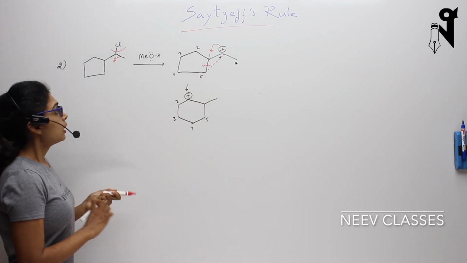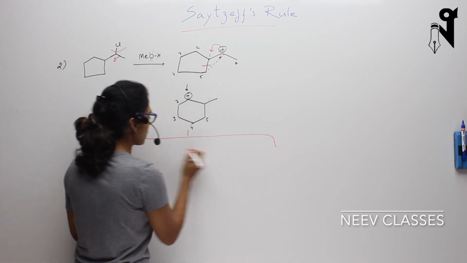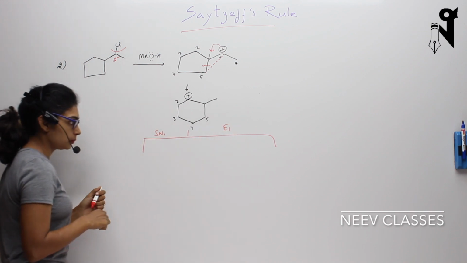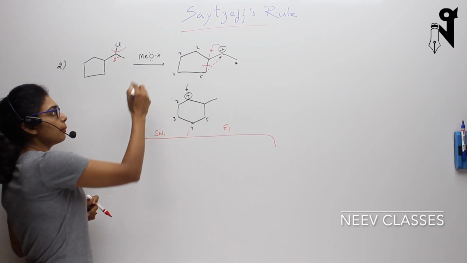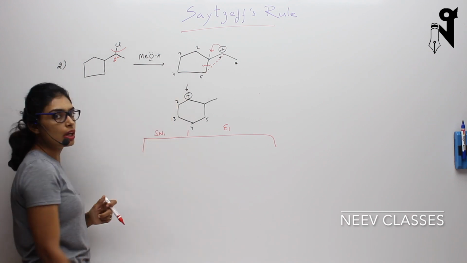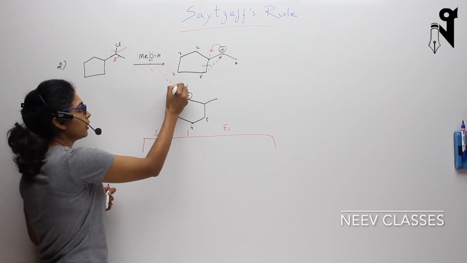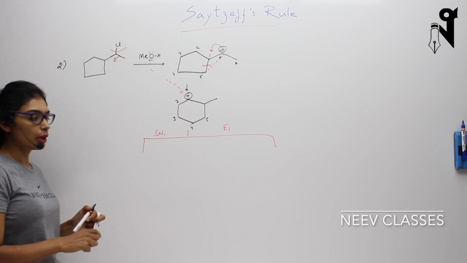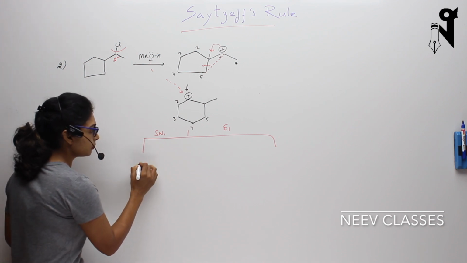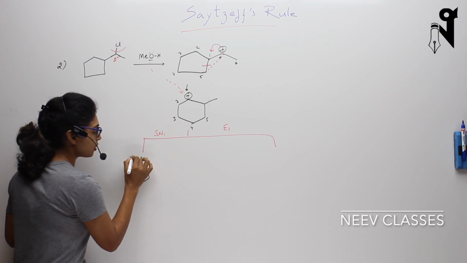Now MeOH will attack, and again, as we have already discussed, 2 types of products are possible. One is the SN1 product and another is the E1 product. When the SN1 reaction happens, the oxygen lone pair will attack this positive charge and form a bond with the carbocation, and the molecule will look like this: OMe H plus.